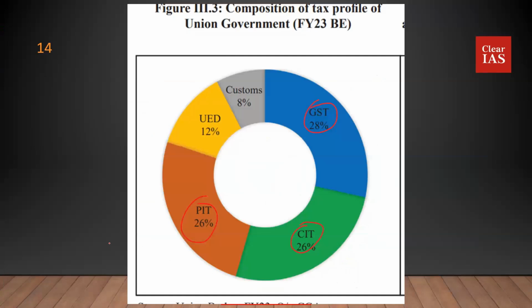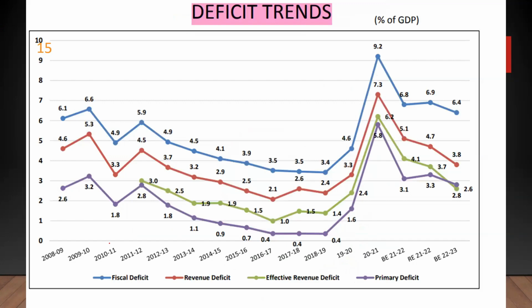Now, regarding where the government's tax money comes from, around 50% comes from direct taxes, slightly higher than 50%. It's going to be 52% to be very specific. And the remaining 48% comes from indirect taxes. Now, these are your deficit trends. These are of extreme importance when it comes to understanding the macroeconomy or the state of an economy with regard to India or any nation.